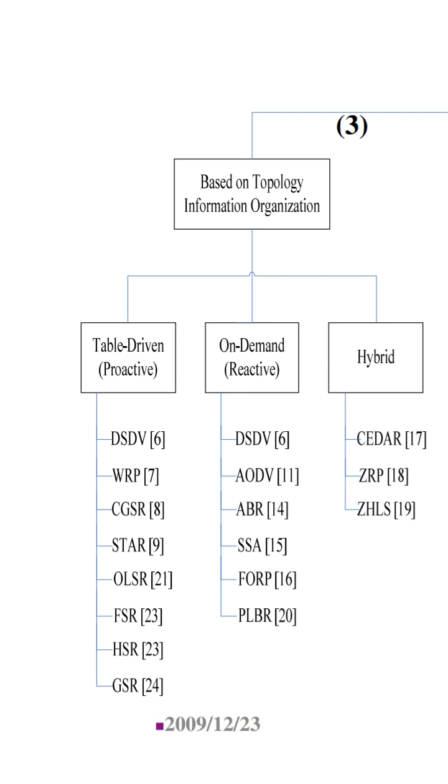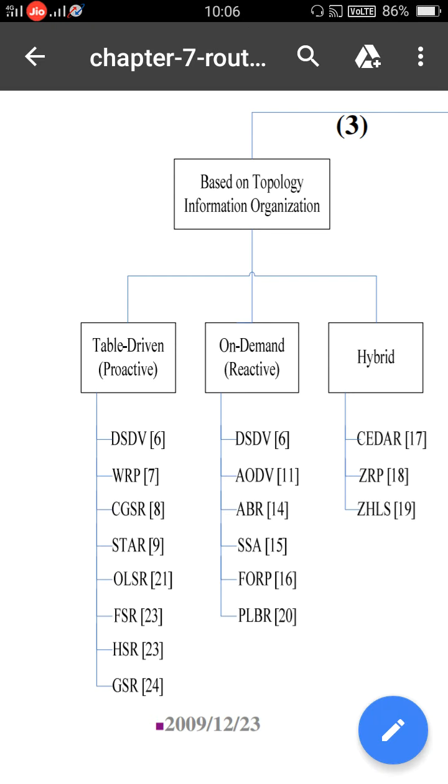Coming to the on demand routing protocol, these do not maintain the network topology information. They obtain the necessary path when it is required by using the connection establishment process. So in on demand routing protocols, there is no need to store the topology information at a node. The path is obtained whenever it is required, by using the connection establishment process. That's why these protocols are called reactive protocols.